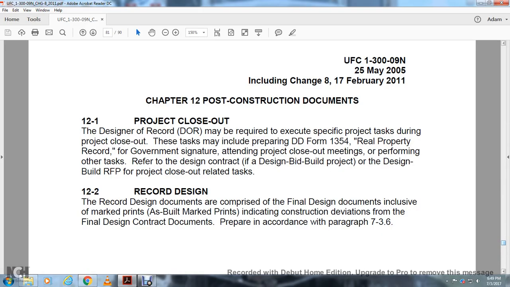Chapter 3, post-contract construction documentation, project closeout. The design record order may be required to execute the specific project task during the project closeout. These tasks may include the Department of Defense Form 1354, real property record with the government signature attending the project closeout meeting, performing other tasks refer to the design contract, design build, project design, build request proposal, project closeout, related tasks, record design documentation, and compromise the final design document, inclusive mark prints, as built and marked prints, including constructive deviation for the final design contract documentation provided in accordance with the paragraph 736.